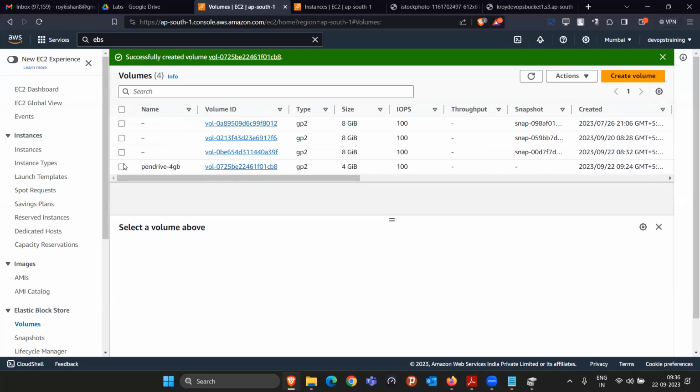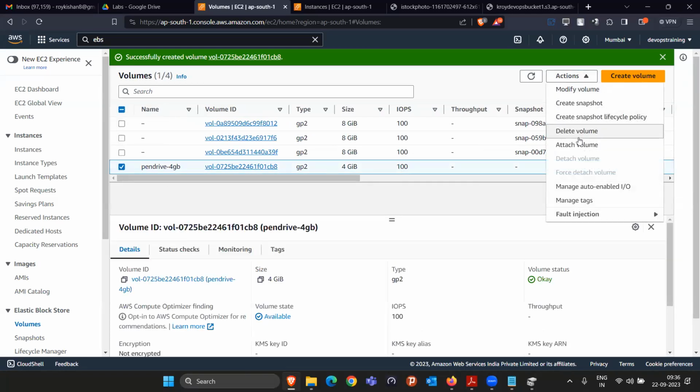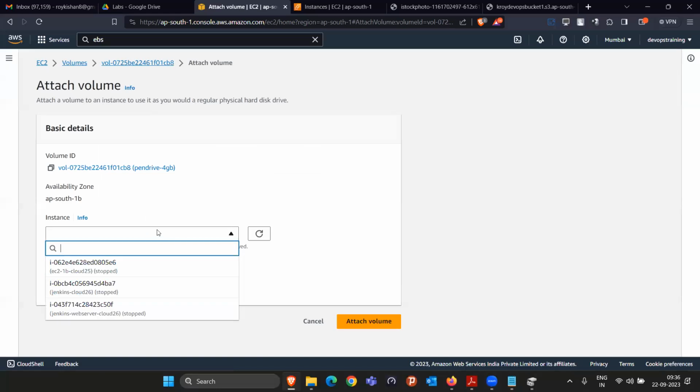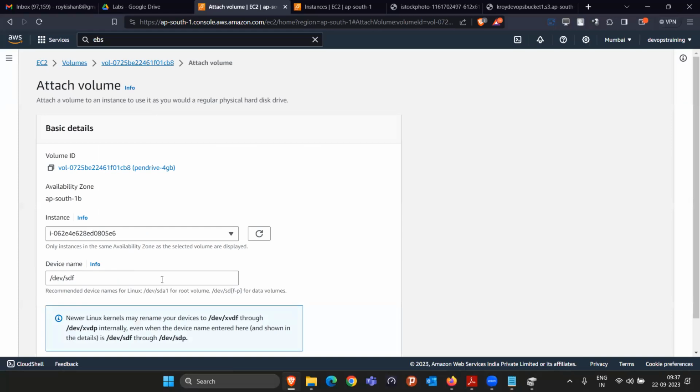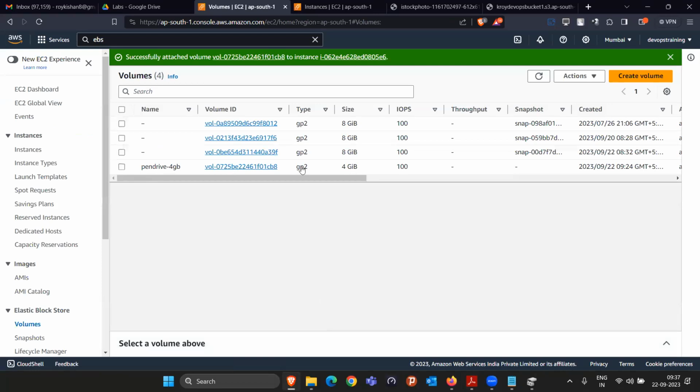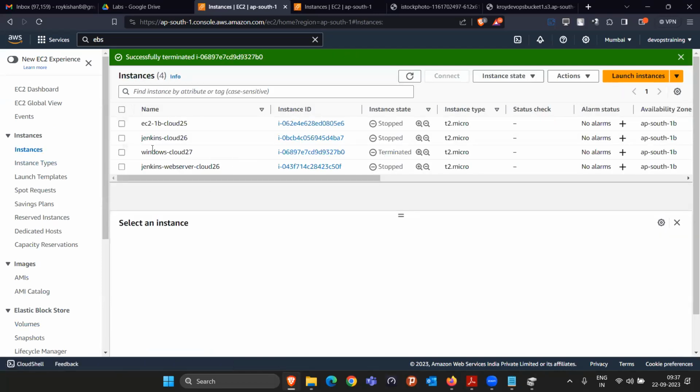So what we have to do is select this EBS volume, click on action, click on attach. Now which instance are you going to attach to? You can attach it only to an instance running in 1B. So I'm attaching to one of the instances called EC2 1B Cloud 25, and I'm clicking on attach volume. Now this 4 GB pen drive got attached to the EC2 instance EC2 1B.